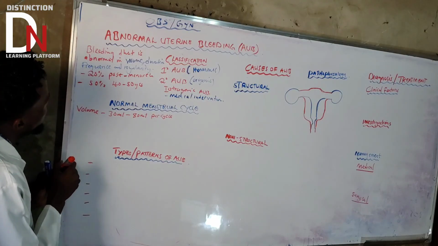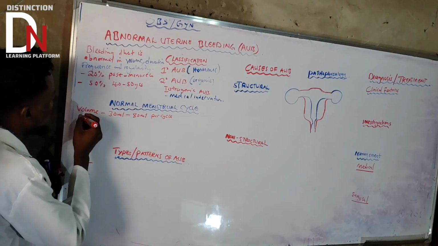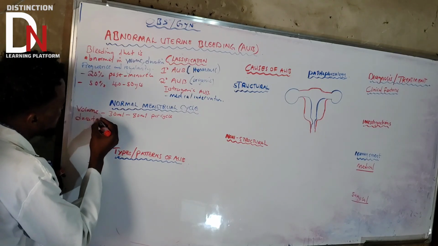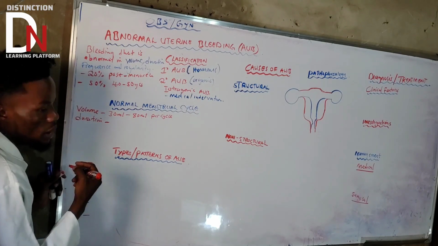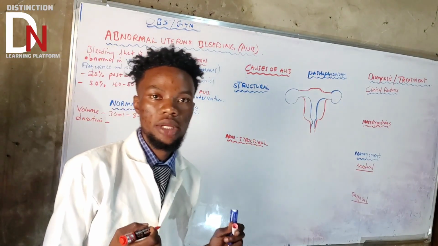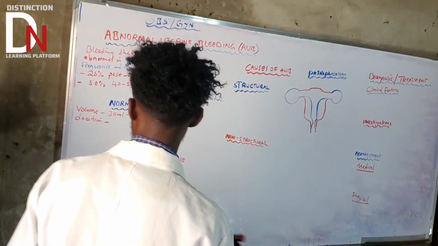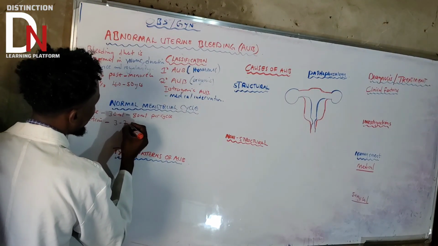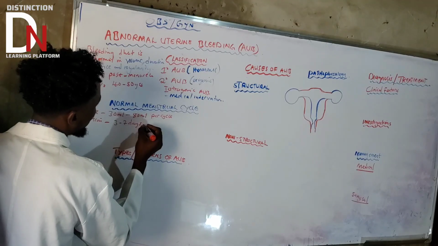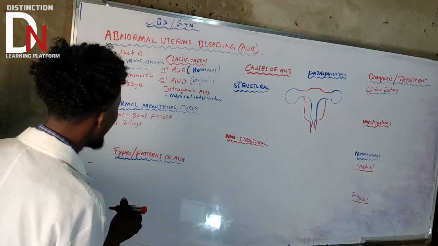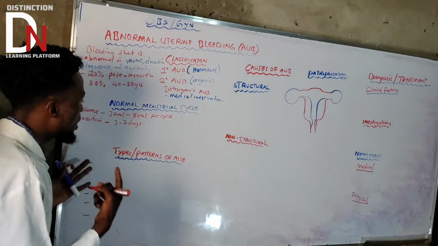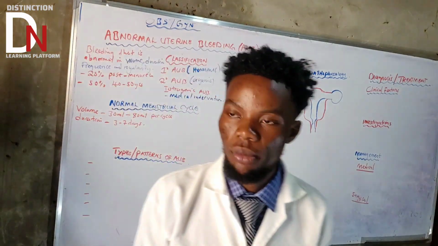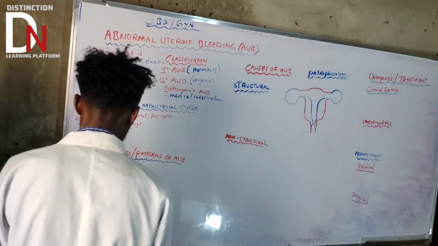What else? Let's talk about the duration. What is the normal duration for each menstrual cycle? The normal duration is 3 to 7 days. Outside this range, you are going to consider that as abnormal. Very important to take note of.